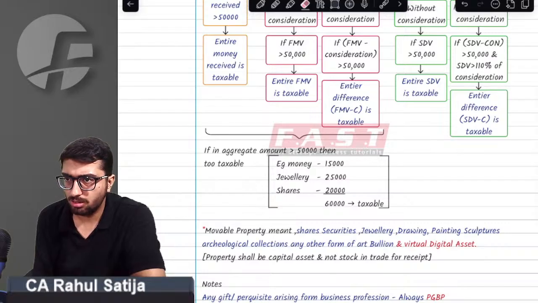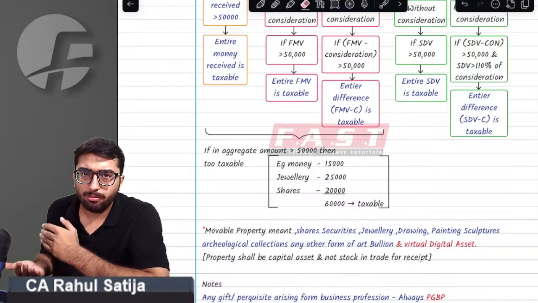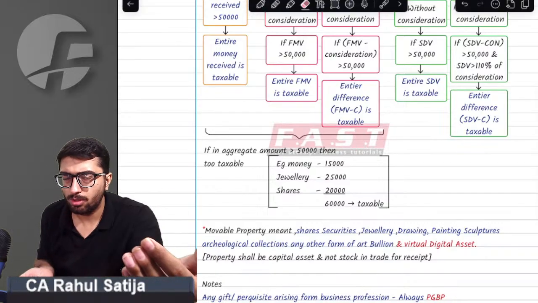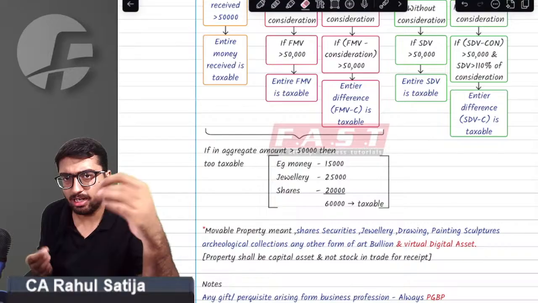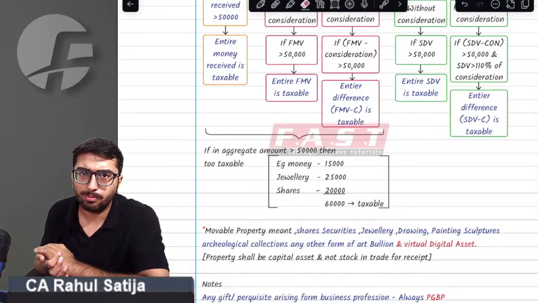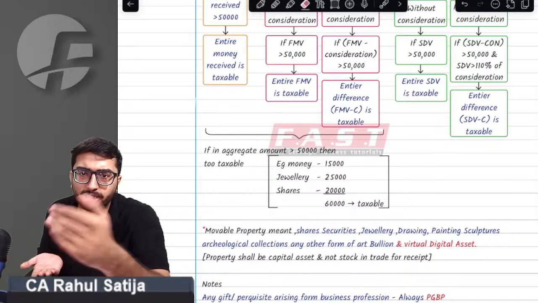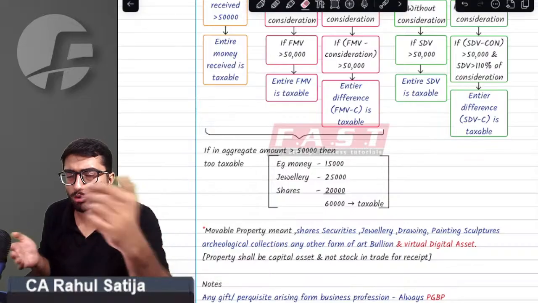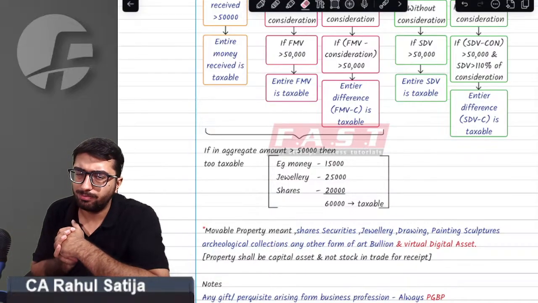Sir, the provision says for cash, you have to check the limit of 50,000 rupees. If you receive cash exceeding it, then the complete cash receipt during the year will be taxable. If you receive movable property during the financial year up to 50,000, then it is exempt, but if you receive more than that, then it shall become taxable.